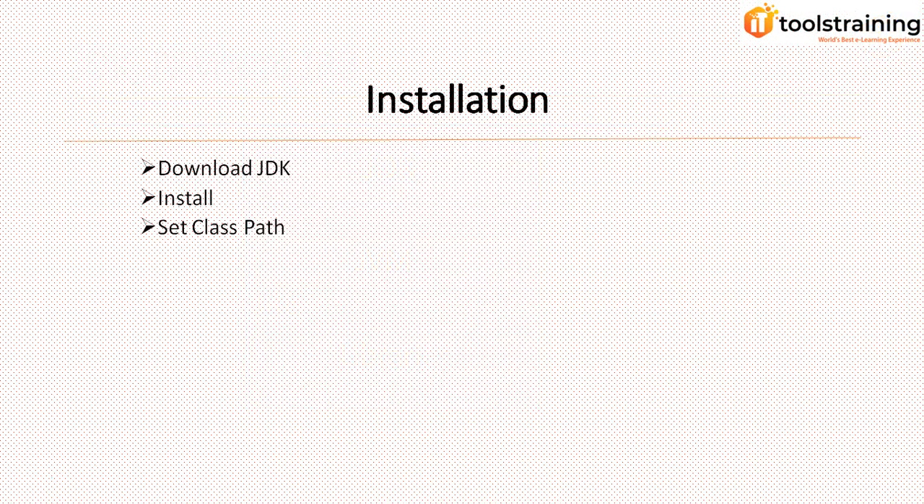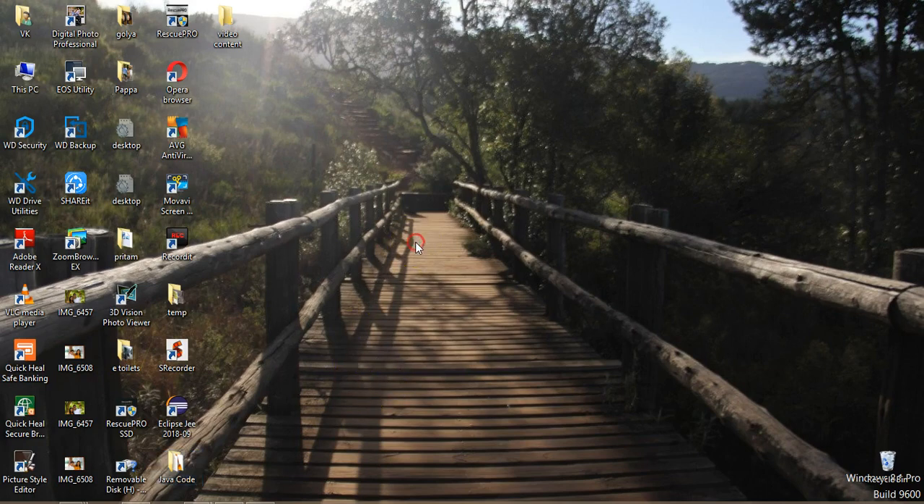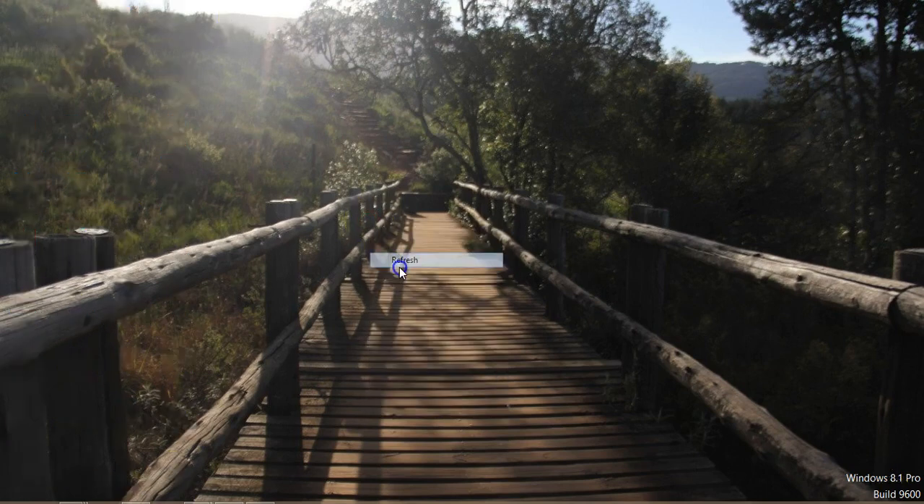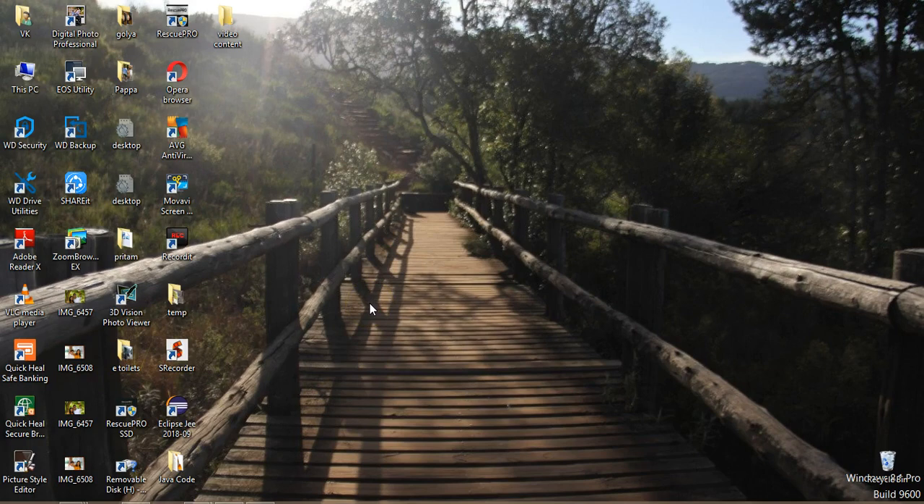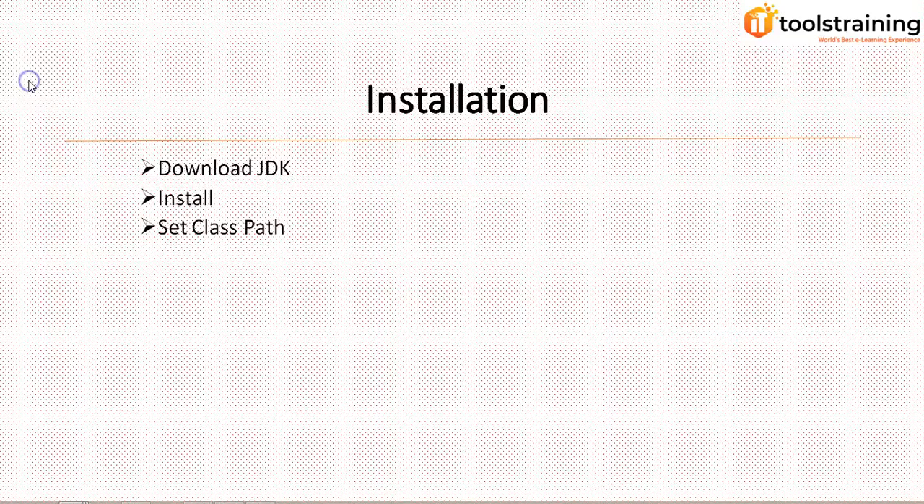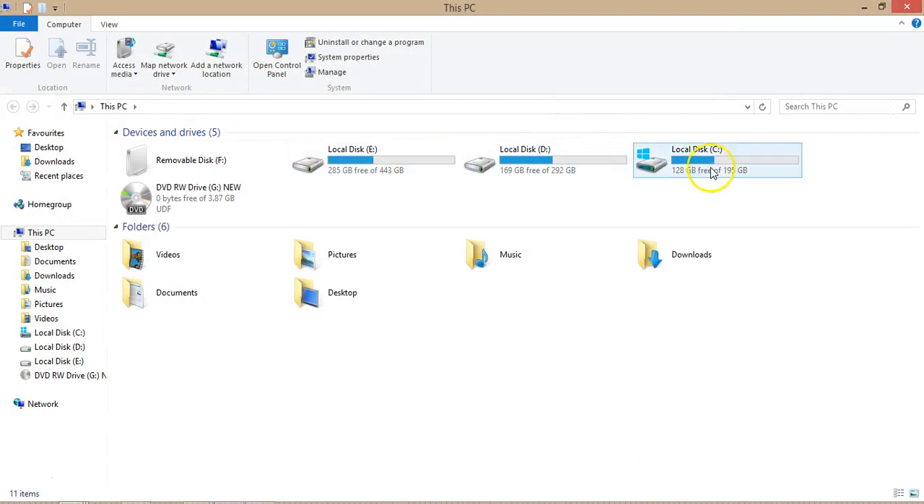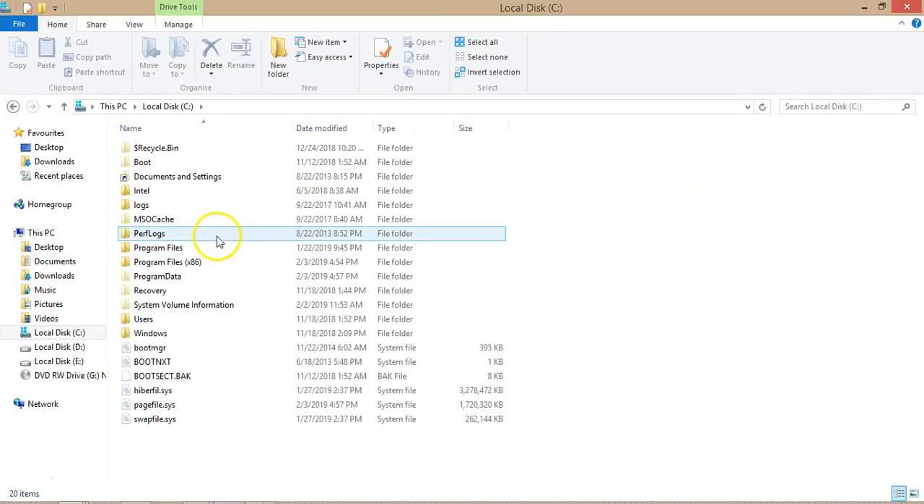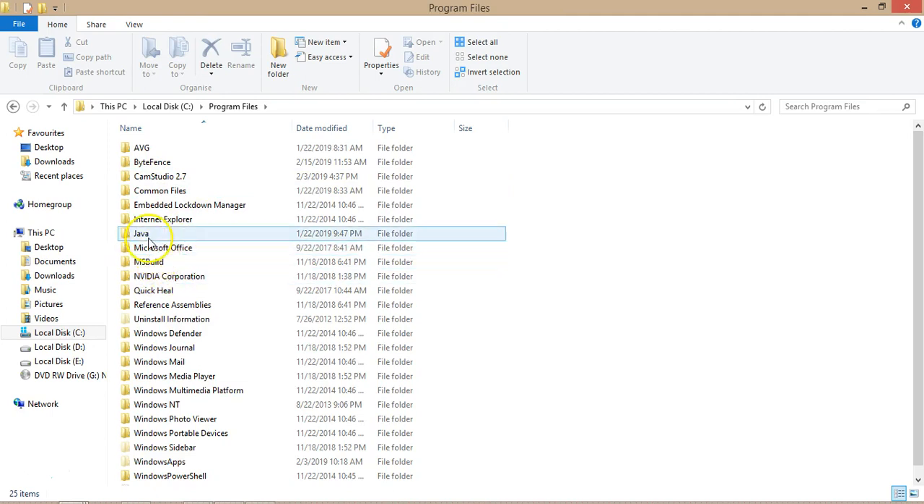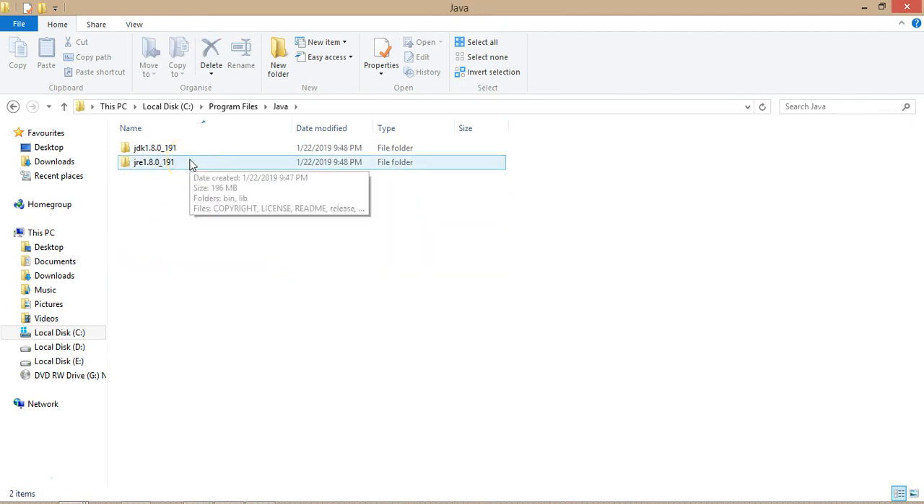Now we'll see the installation of JDK. If I want to run a Java program on my operating system, I have to download the JDK. You can download the JDK from Oracle's site. It is freeware. After downloading, you can install it. The installation is easy. If you have any doubts in the installation, you can post a comment. After the installation, you can see a Java folder inside the Program Files folder in your C drive. Inside that Java folder you can see two folders, JDK and JRE.